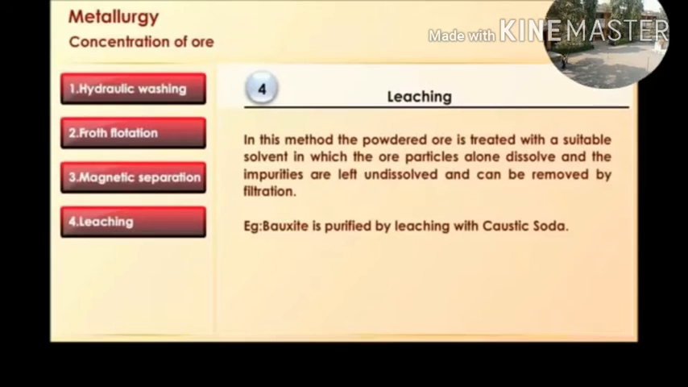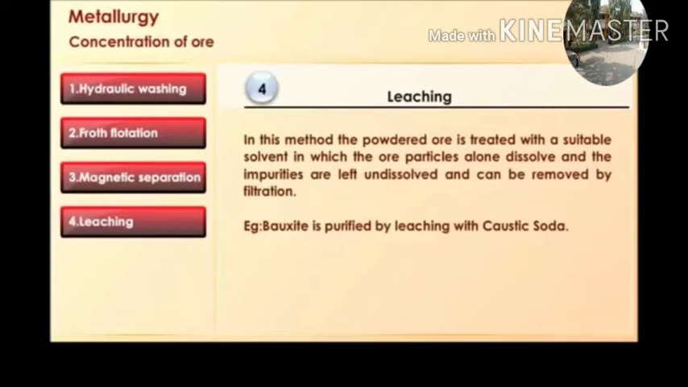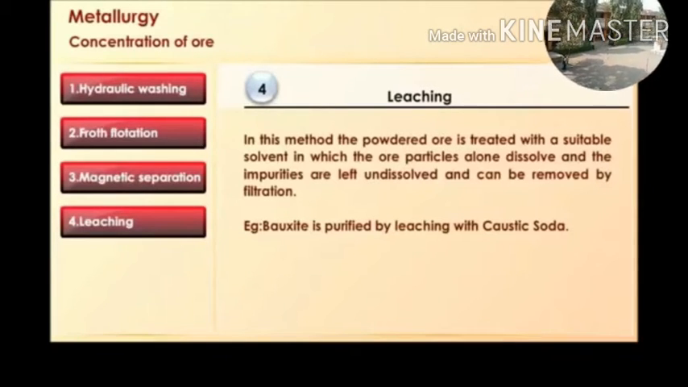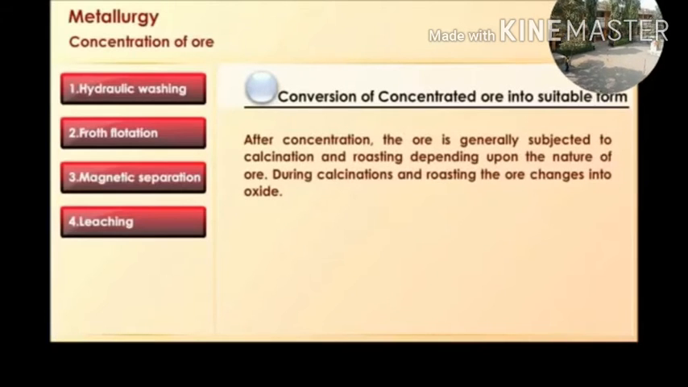Leaching. In this method, the powdered ore is treated with a suitable solvent in which the ore particles alone dissolve and impurities are left undissolved and can be removed by filtration. Example: bauxite is purified by leaching with caustic soda. In the leaching method, we can purify the bauxite by leaching with caustic soda.